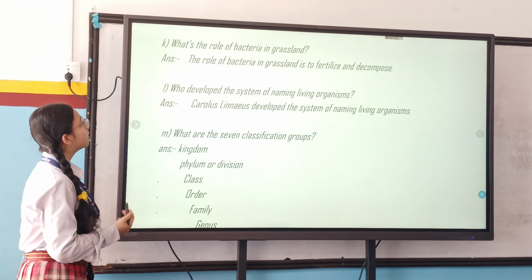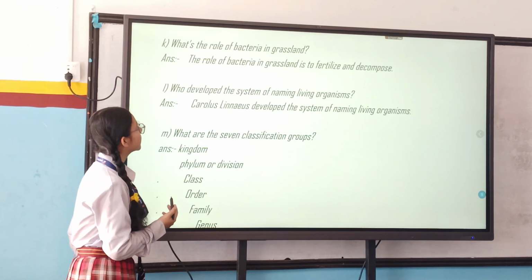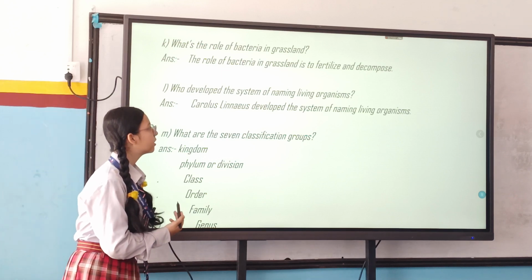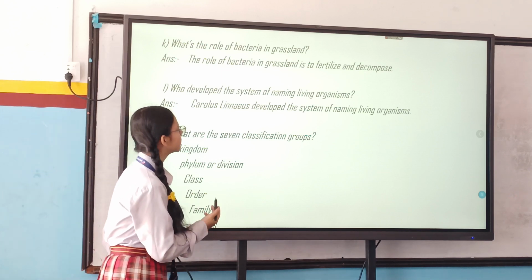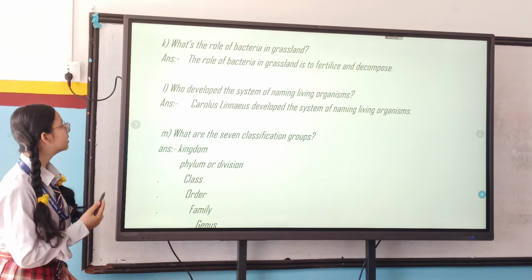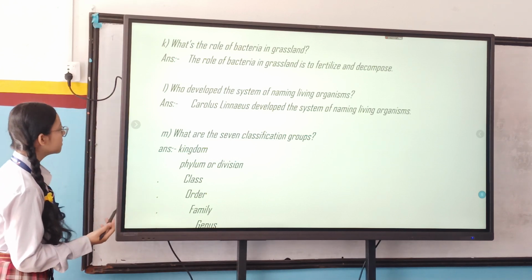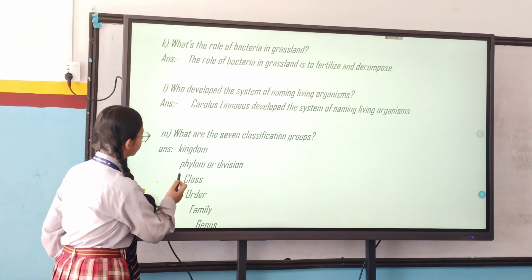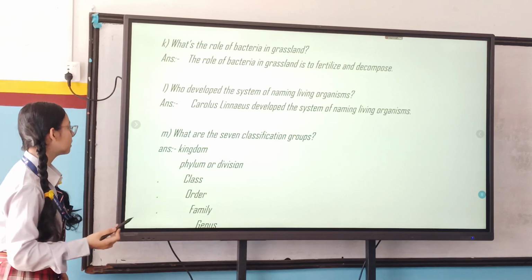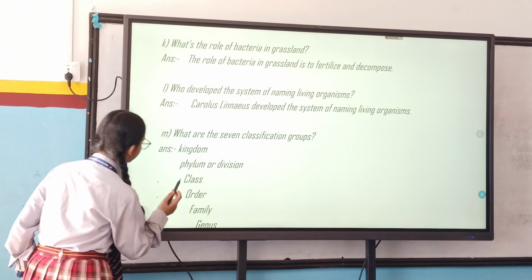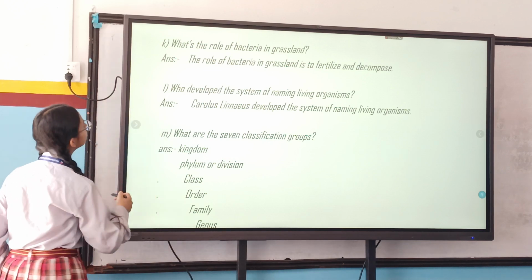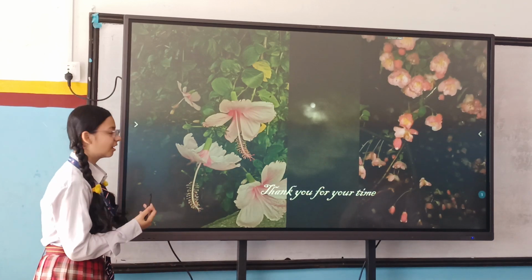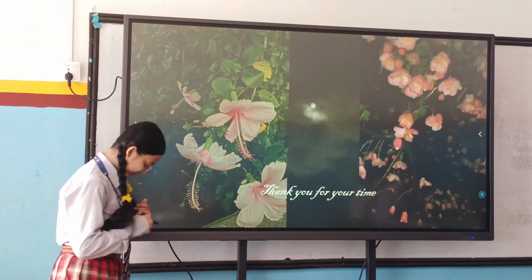Q number. What's the role of bacteria in grassland? The role of bacteria in grassland is to fertilize and decompose. Who developed the system of naming living organisms? Carlos Linnaeus developed the system of naming living organisms. What are the seven classification groups? The seven classification groups are given here: kingdom, phylum or division for plant, and phylum for animals, class, order, family, and genus. And thank you. Thank you and have a great day.